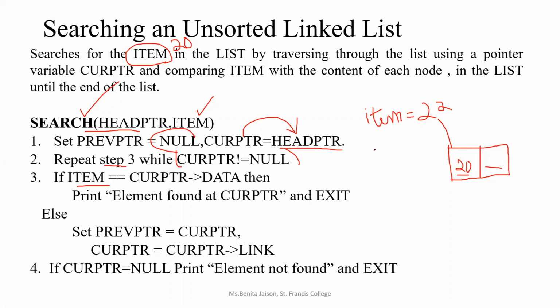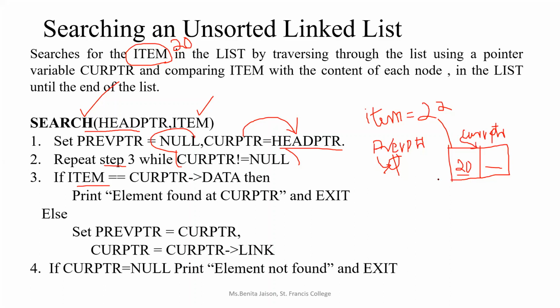So we had initialized 2 pointers. I am repeating that same step. The first step: what is previous pointer initialized to? Previous pointer is initialized to null, and the current pointer is initialized to head pointer. What will be there in head pointer? Head pointer will have the address of the first node. So after initialization, previous pointer will be pointing to null, current pointer will be pointing to the first node. Understood?